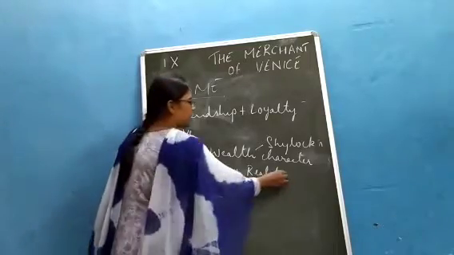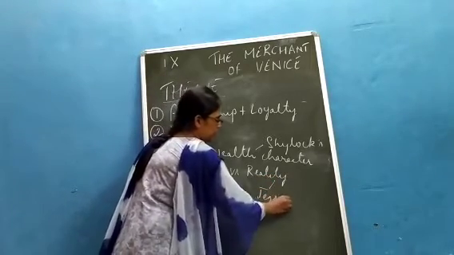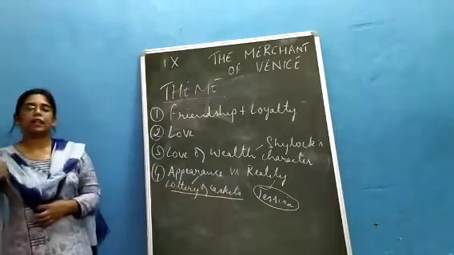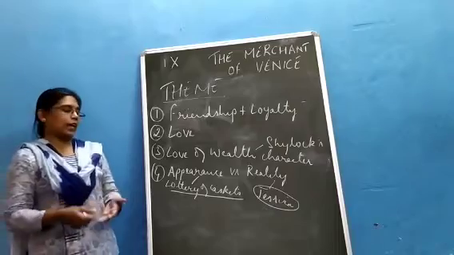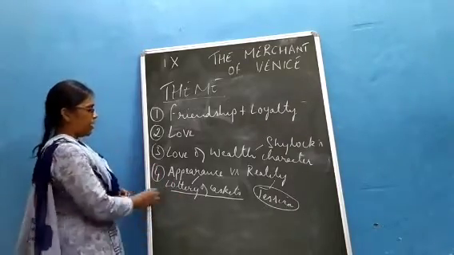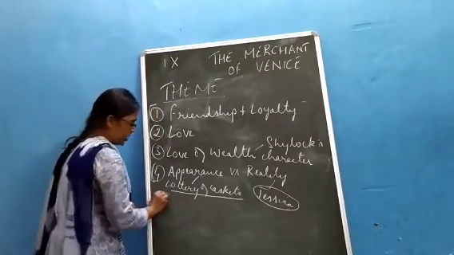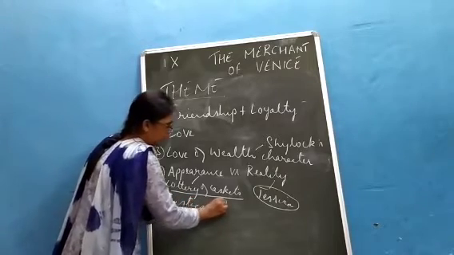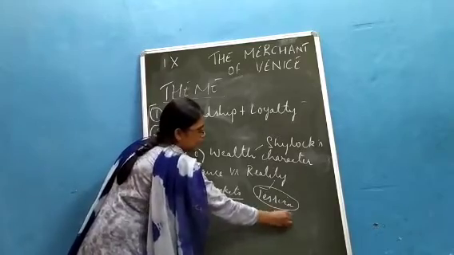Then we also see it through Jessica. Jessica appears to be a very meek or weak character in front of her father, but she runs away with Lorenzo. So, we have these four, and we also have justice and mercy that is shown through the trial scene.